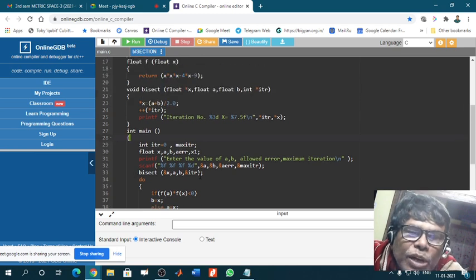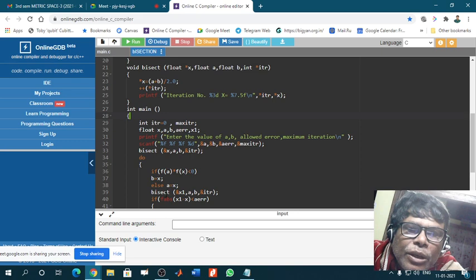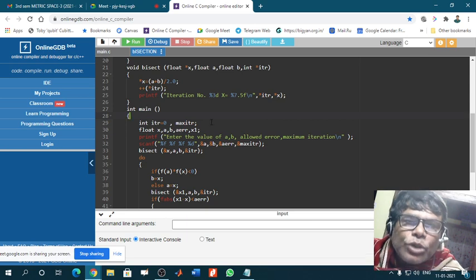So this bisect function is now called here in the main function. Understood? Here bisect function is declared, and here you see bisect has float star x, float a, float b, and integer star ITR. But here the bisect function has x, a, b, and ITR. So the notation or the variables have been changed. Actually, this is the general function.